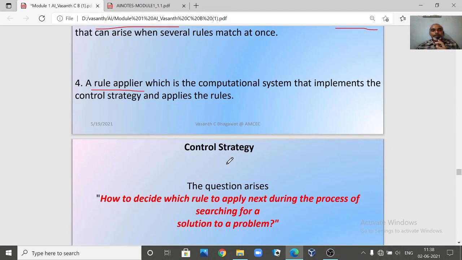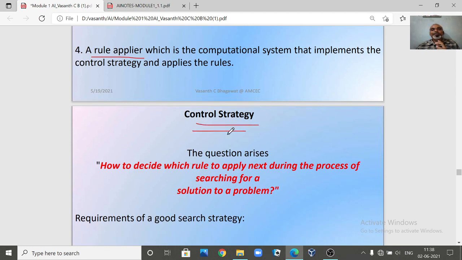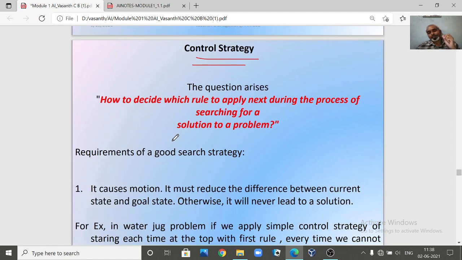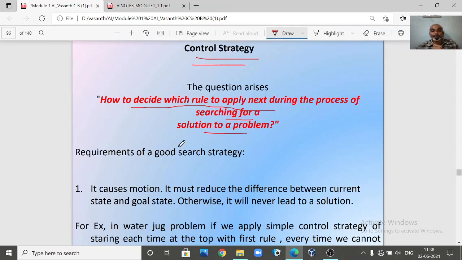Next we'll look into what we mean by control strategy. As we said, the control strategy is very important in any searching process: the way you build your strategy, and how the rules are supposed to be applied. How do we decide which rule to apply next during the process of searching for a solution to a problem? That is a major question, and that is what the control strategy tells us.